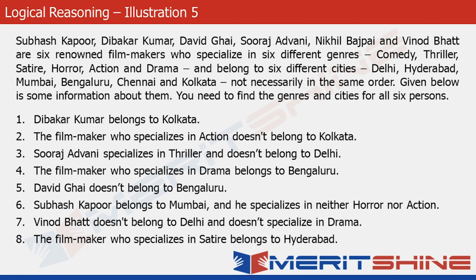The problem here talks about 6 filmmakers who specialize in 6 different genres of movie making and are from 6 different cities of the country. The data is given in the form of 8 statements, using which we have to make a table that matches the names of the filmmakers with their respective genres and cities. I would recommend pausing the video here. Please read the problem carefully, try to solve it on your own first, and then go to the solution.